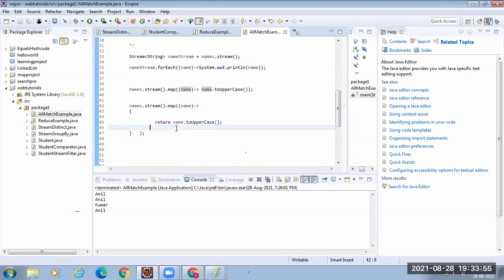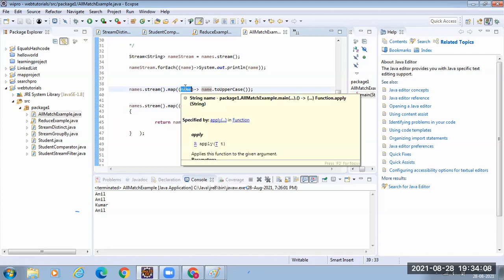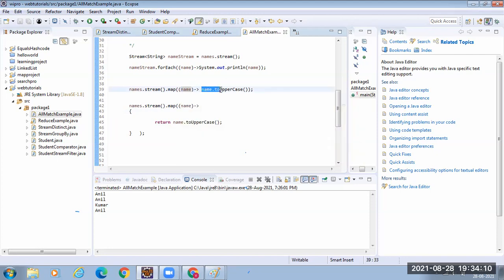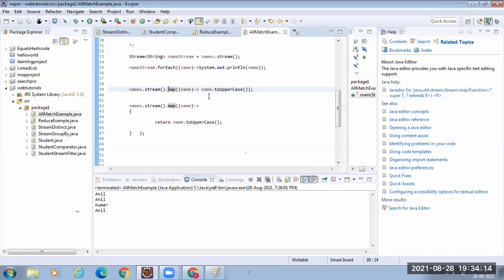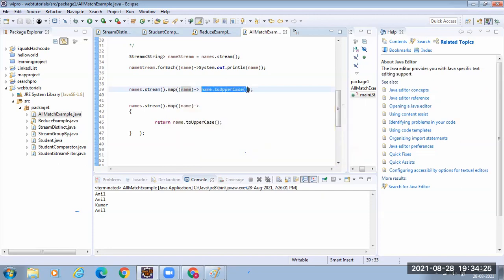Since it is returning something, the map will be internally calling the apply method, right? When the map calls the apply method, it passes each content in the stream, and we have specified how to convert. So map is using my function which I have provided through the lambda expression.